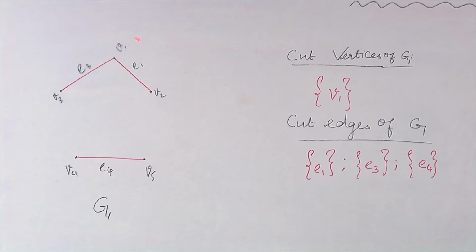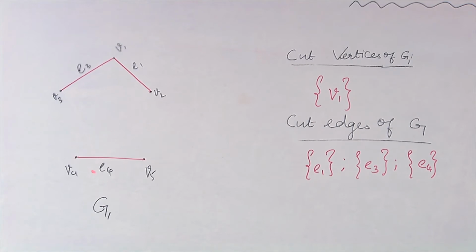That is, this is one component, V2 alone comprises another component, that is the second component, and this is the third component. So, removal of E1 increases the number of components of G1, which means E1 is a cut edge of G1. Similarly, E3 is a cut edge of G1.